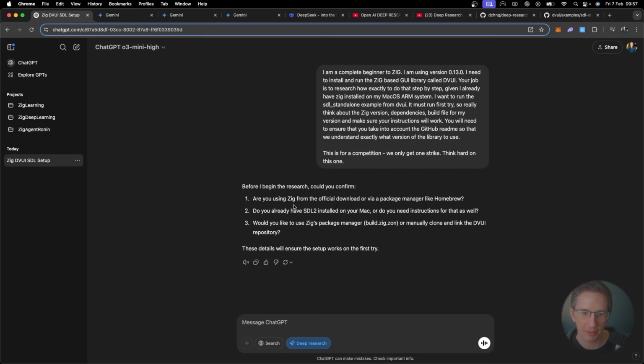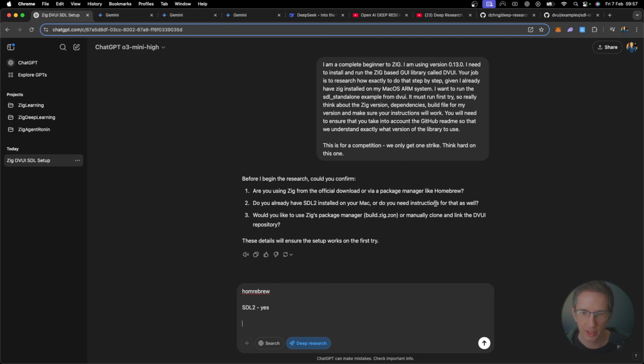Are you using Zig from the official download or via a package manager like Homebrew? Actually, I'm using Homebrew, I think. I'm not sure. Do you already have SDL2 installed on your Mac? SDL2, yes, I believe I do. Would you like to use Zig's package manager, build.zig.zon, or manually clone and link the dvui? No. You're getting this wrong.